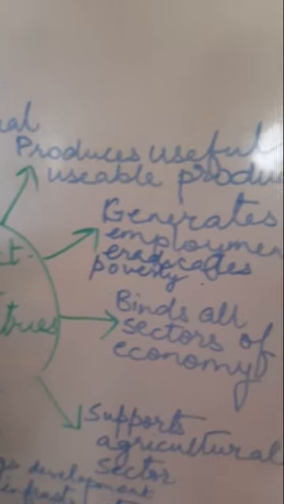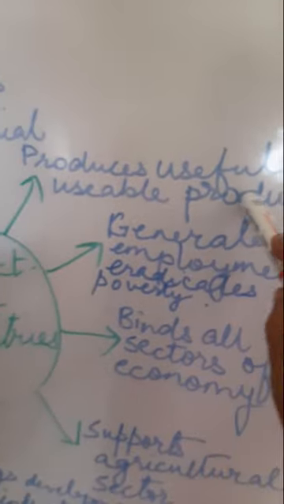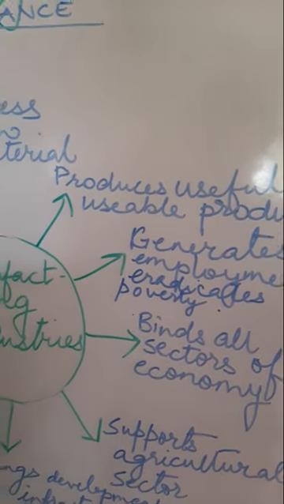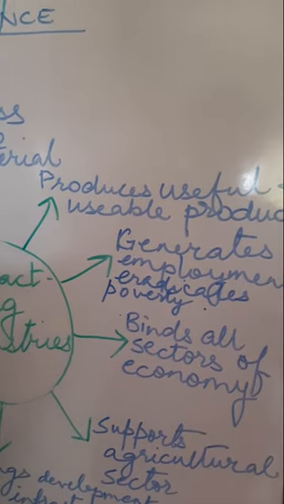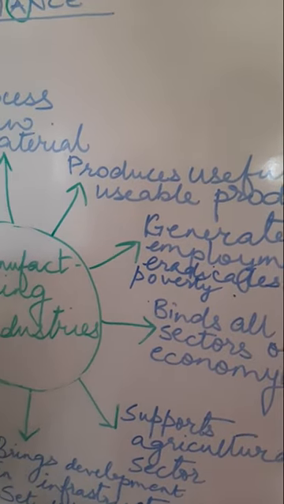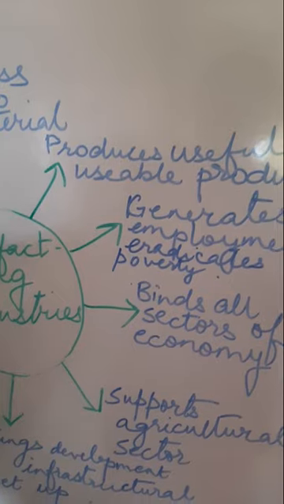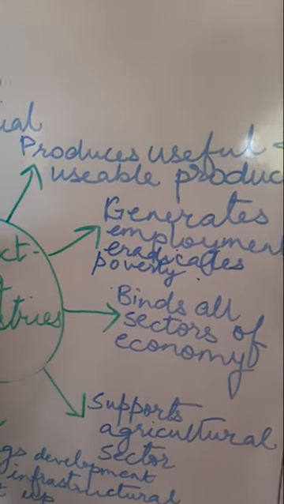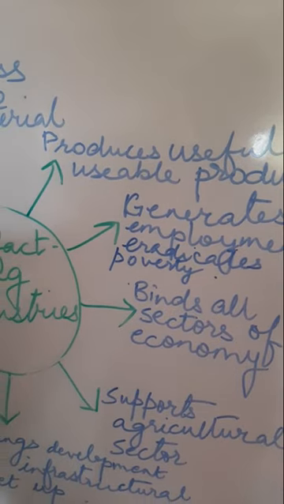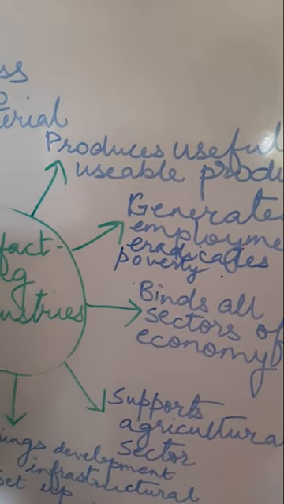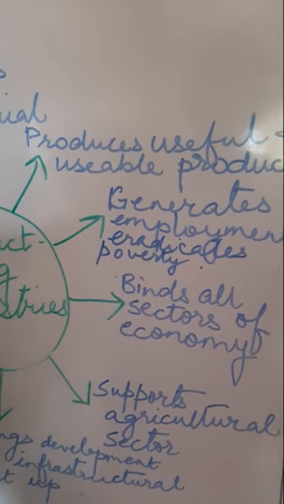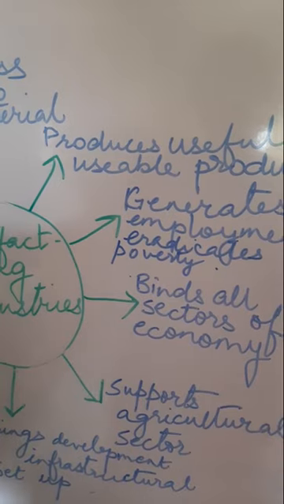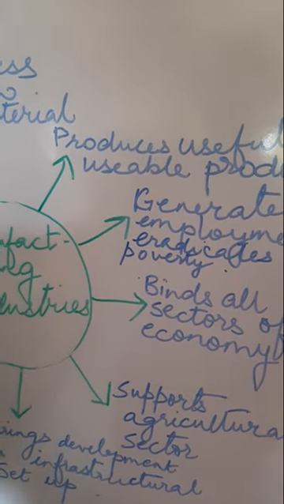The second importance is that it produces useful and usable products. As I said, when a good is processed, obviously the product becomes useful to us and we can use it in a much better way. Usefulness is important. Usefulness and usability. Suppose we are producing something but we cannot use that product, or that product does not have any usefulness, then the entire processing is just a wastage of money.